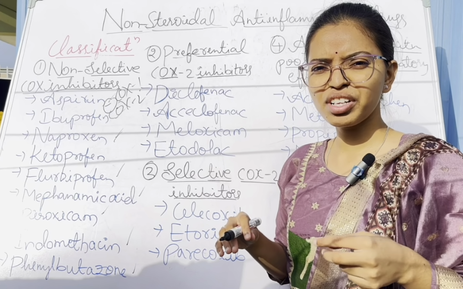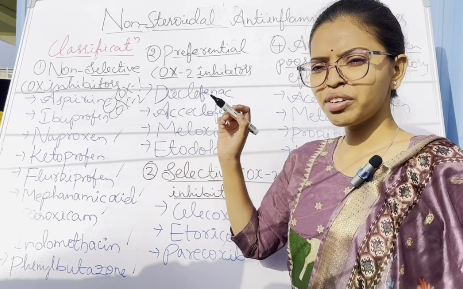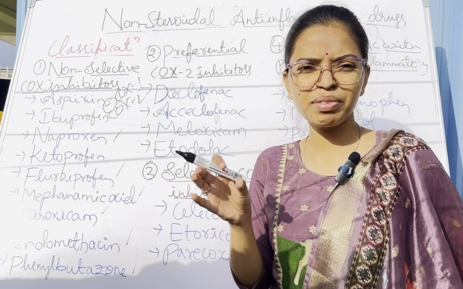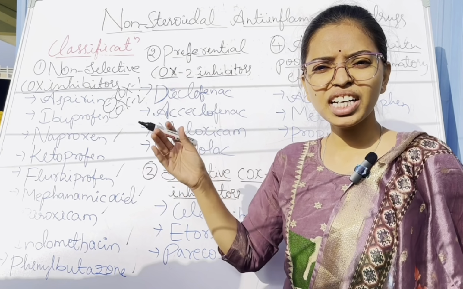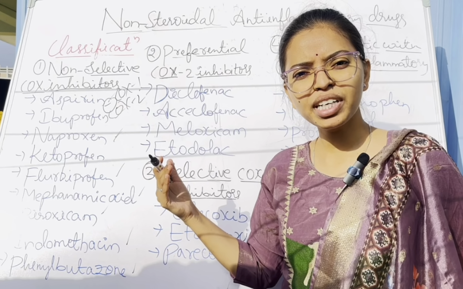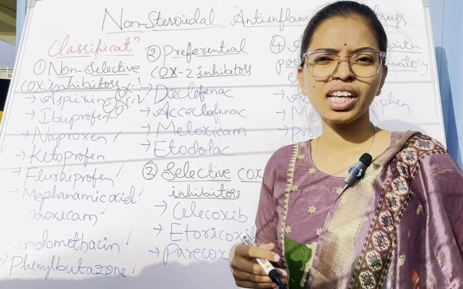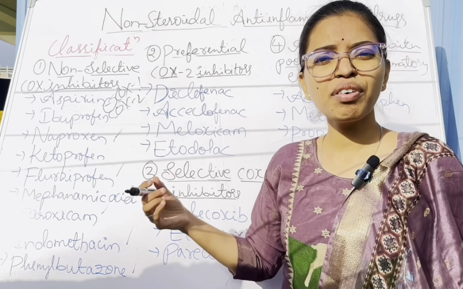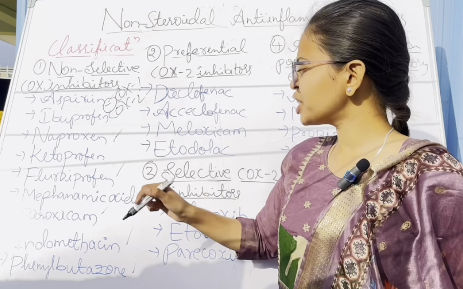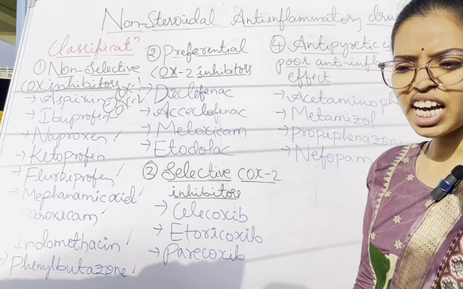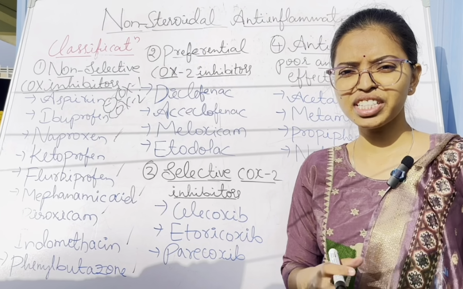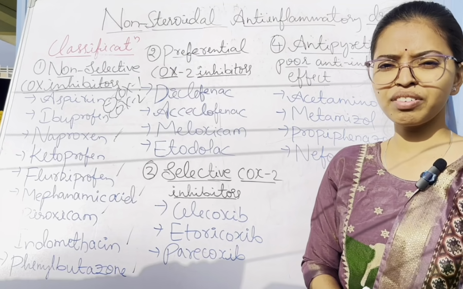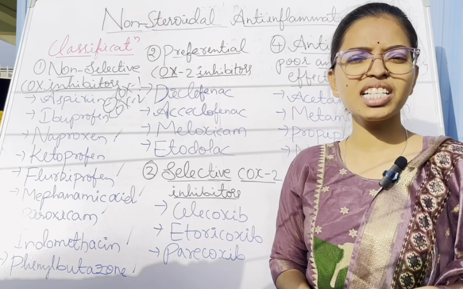Let's go back to the pathophysiology and recap. When the tissue is inflamed and undergoes inflammation, it releases phospholipids. The phospholipids activate the phospholipase A2 enzyme. Phospholipase A2 forms arachidonic acid. Arachidonic acid is involved in two pathways: one is the cyclooxygenase pathway and the other is the lipoxygenase pathway. From the cyclooxygenase pathway, the COX-1 and COX-2 enzymes are synthesized.